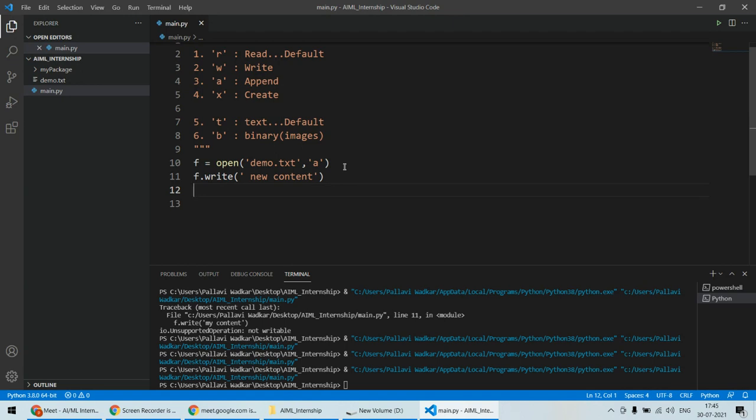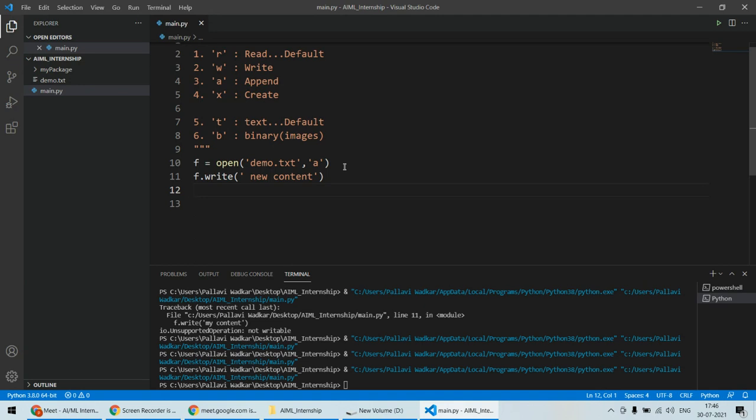If you open a file in write or append mode and the file is not there, it will create that file, and if the file is previously there, no worries with that. And X mode is only used to create empty files. Okay, the X mode, which is create mode, is used to create empty files only. We are not using the X mode to write, append or read the data. It's only for creating the file. And if the file is there, then it will raise an error that the file exists, you can't create the same file again.